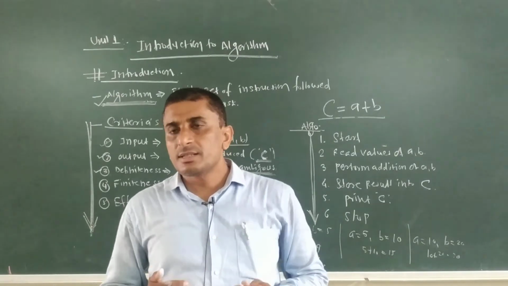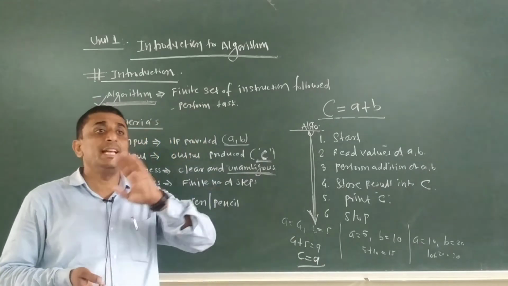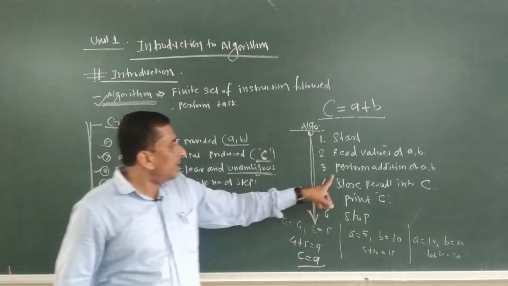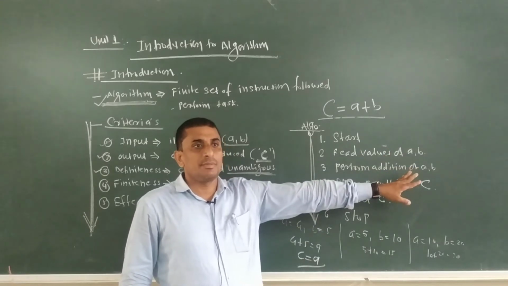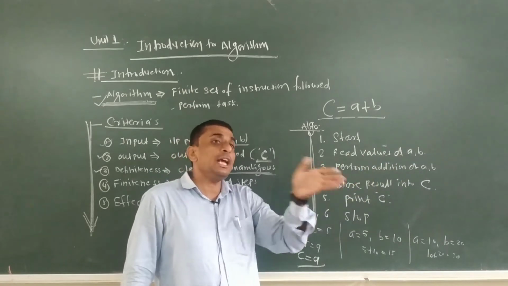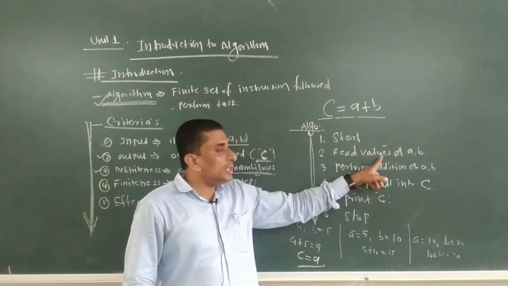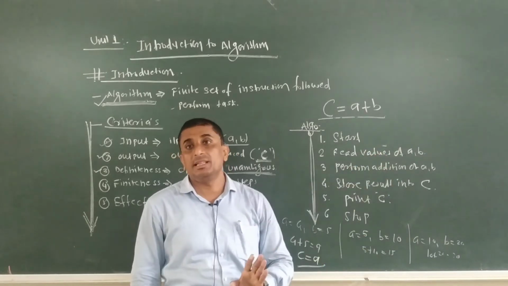By writing any of the steps, it should not generate any ambiguity. There should not be any confusion. So here clearly we have to mention: perform the addition of two variables A comma B. So it should be the addition of A comma B. It should not be the addition of A or B. Read the two values of A comma B, or read the values of A or B, should not be there.